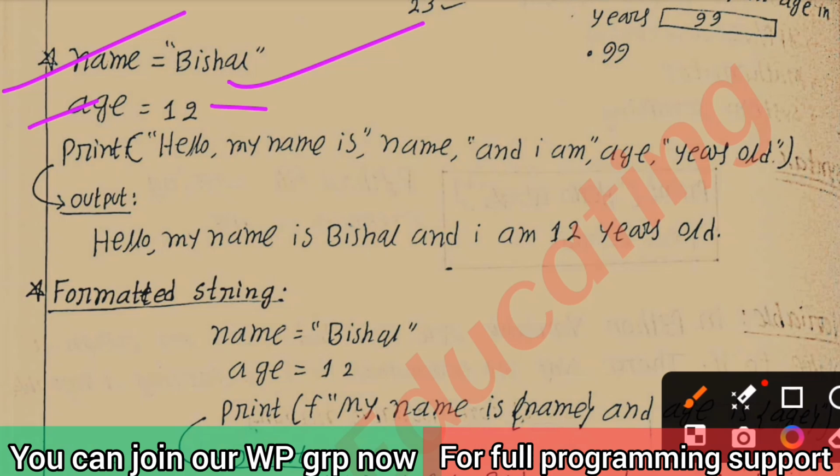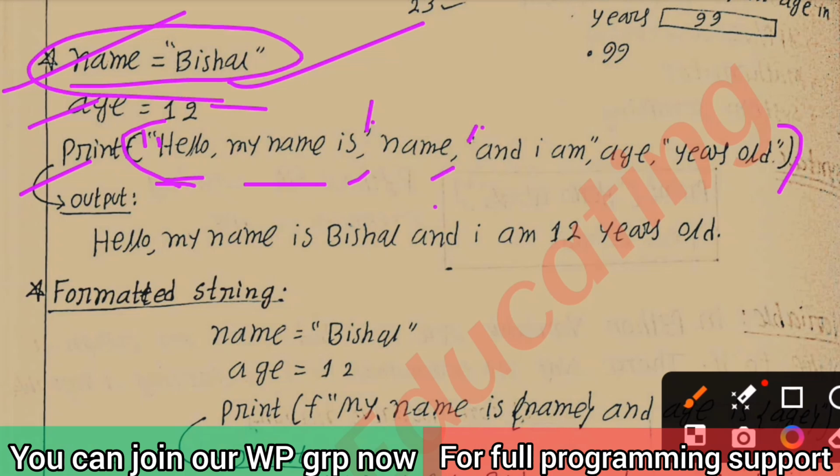Then print: you can print hello, print in the parenthesis and with the inverted comma, between it, hello, my name is, comma, inverted comma started, name. Name means the variable name is Vishal, name and inverted comma close, and then inverted comma open, and I am, comma, age, inverted comma close, years old.